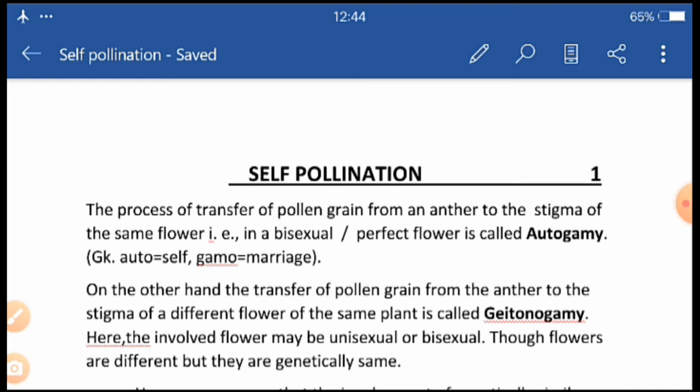It is a kind of self-pollination. The term autogamy is derived from two Greek words. Auto means self and gamos means marriage.